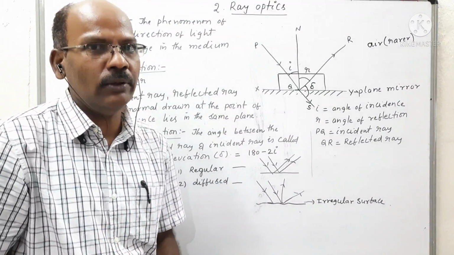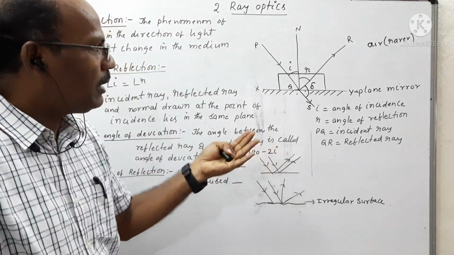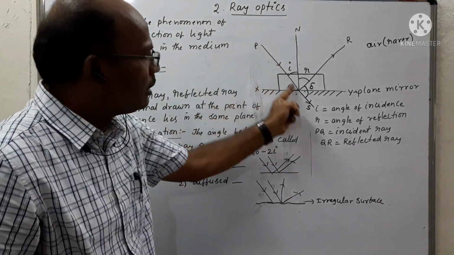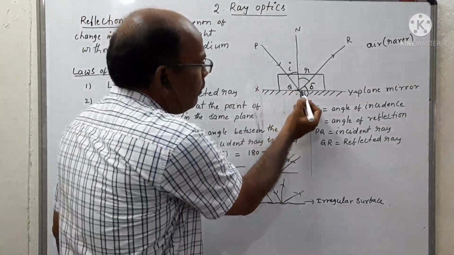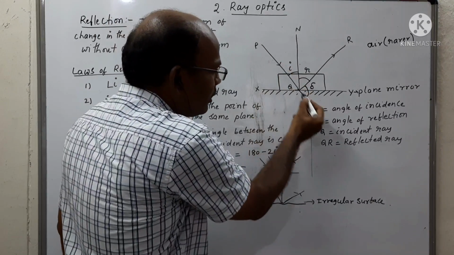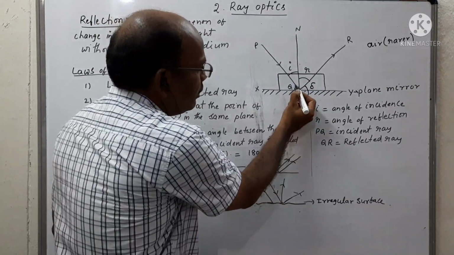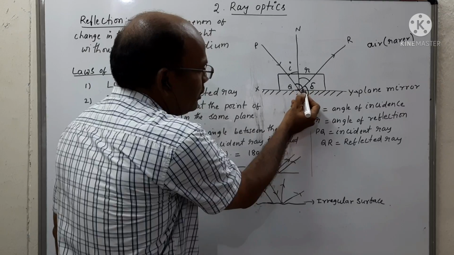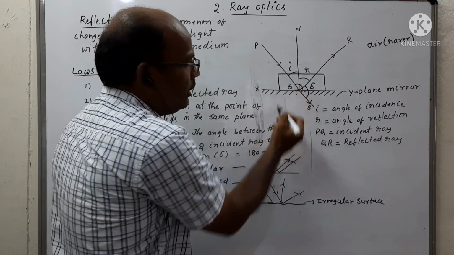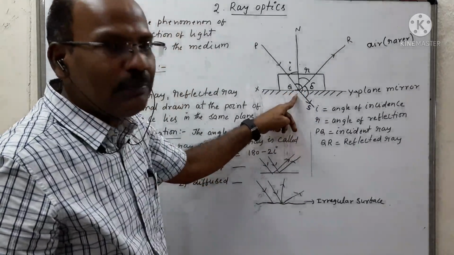How do we measure the angle of deviation? What is its value? That can be measured by using the straight angle. The angle across the incident ray is always equal to 180. This is a straight angle, 180. But this is split into three parts.